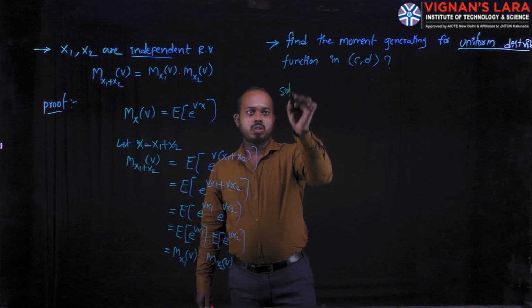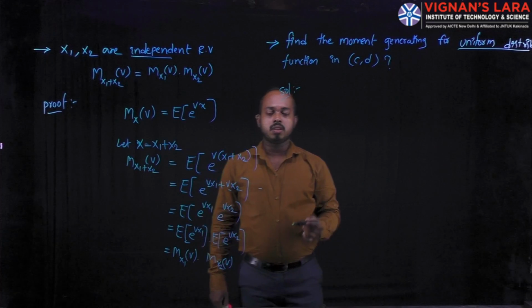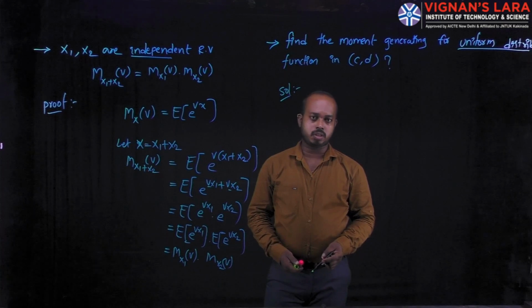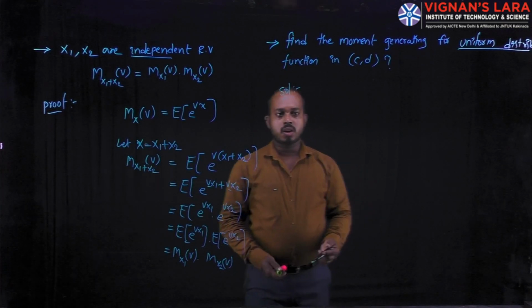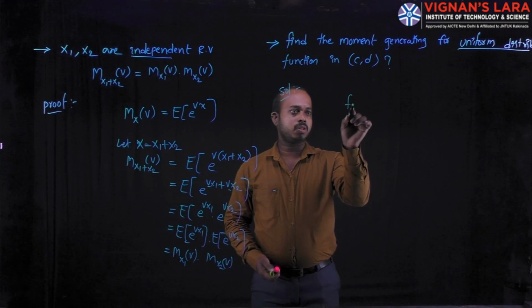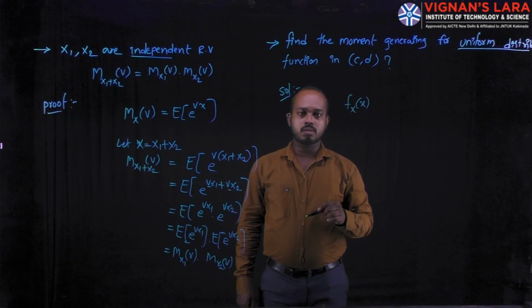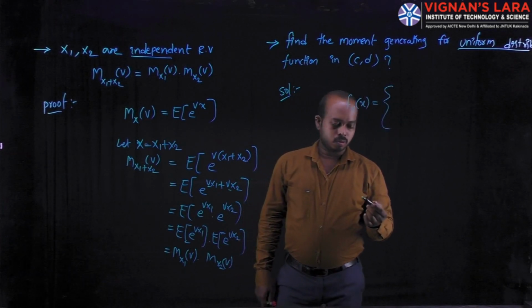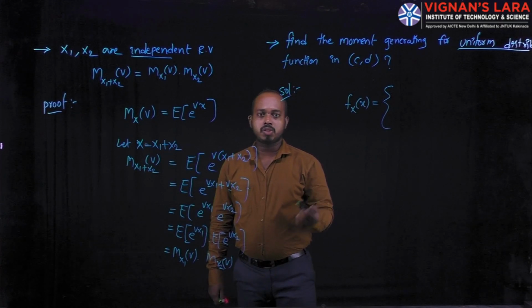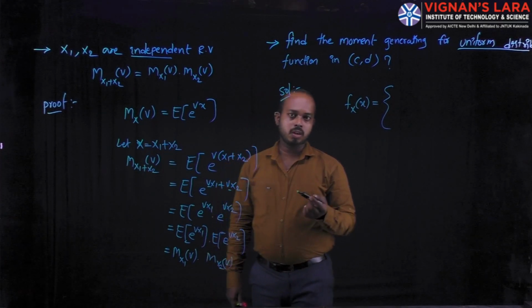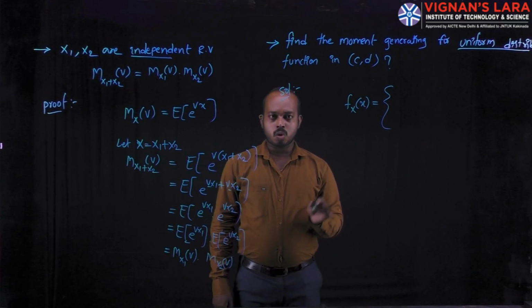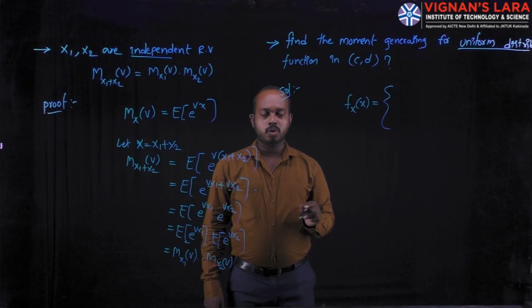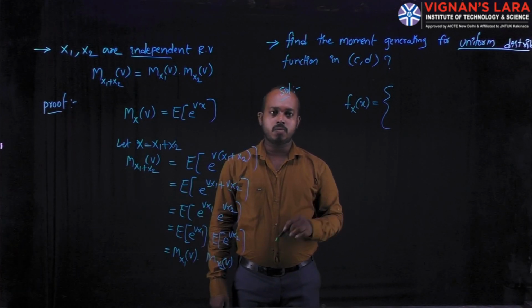For simplifying this, first of all, you should know the definition of the uniform distribution function and its density function. We have a relation between density and distribution: the density is always the derivative of the distribution, and you can obtain the distribution by integrating the density function.